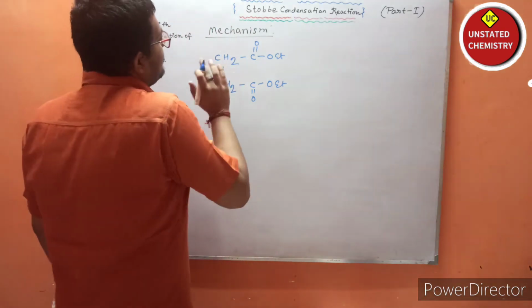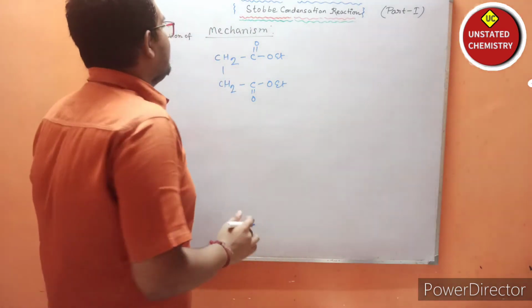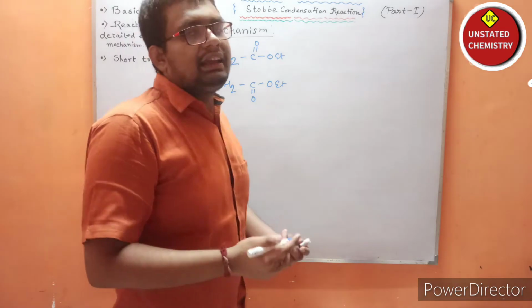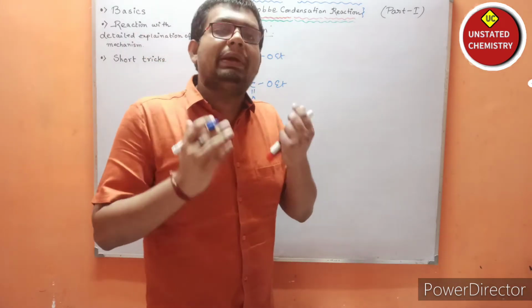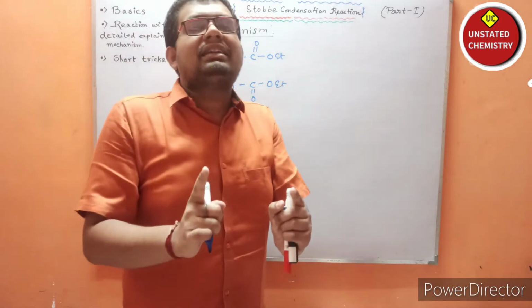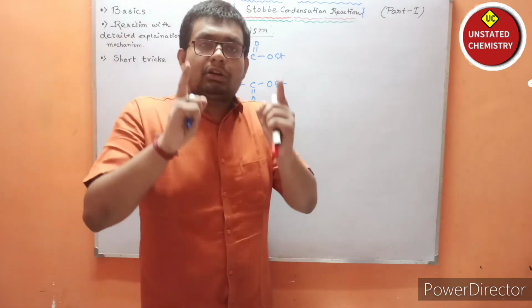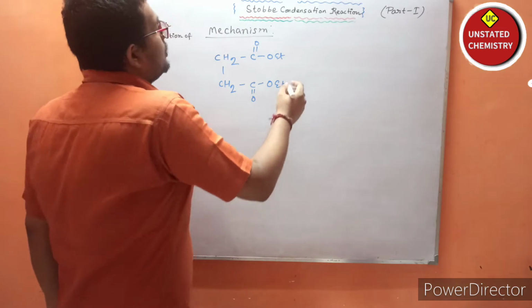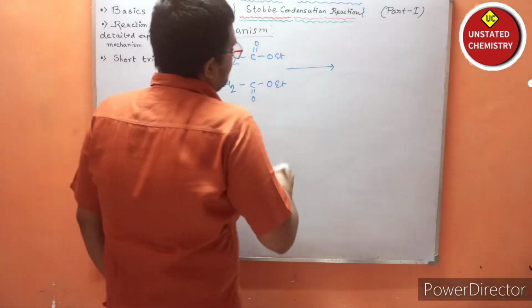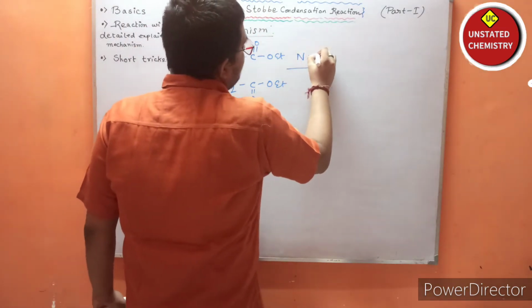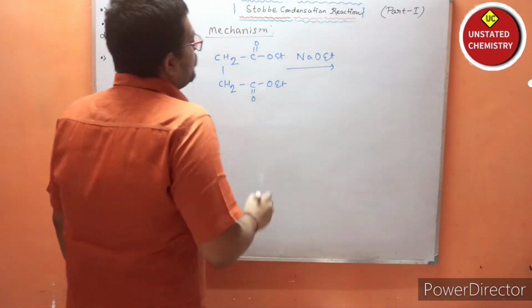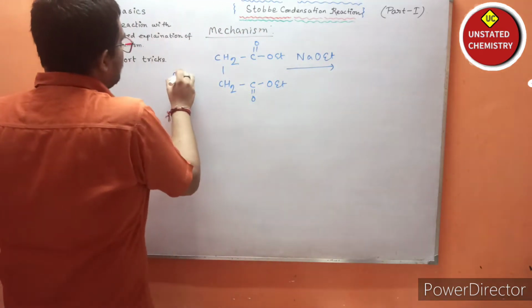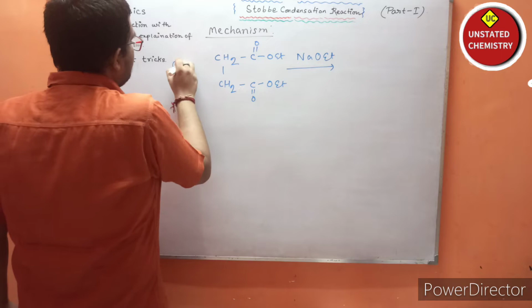So this hydrogen is acidic in nature, and the reaction also has a base. So an acid base reaction will obviously occur, because acid base reaction is one of the fastest reactions. So let us take a base. If we take sodium ethoxide, OEt minus, what will it do?